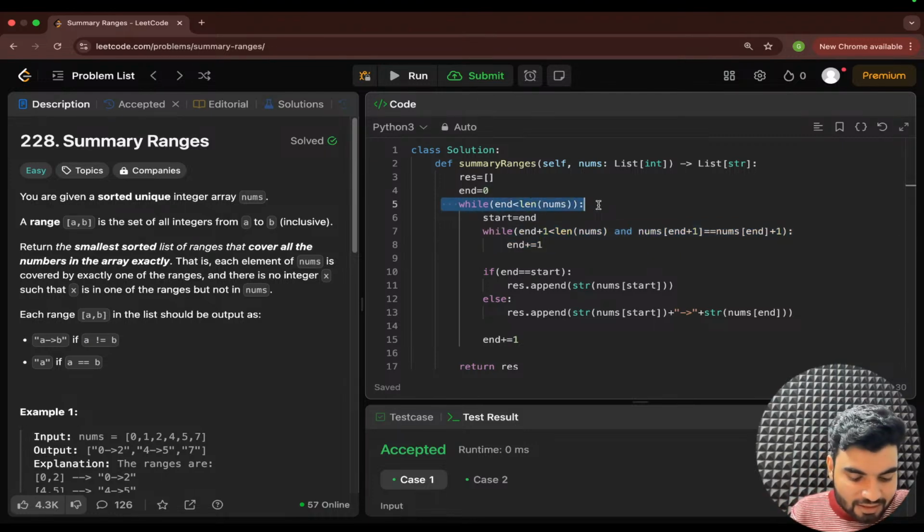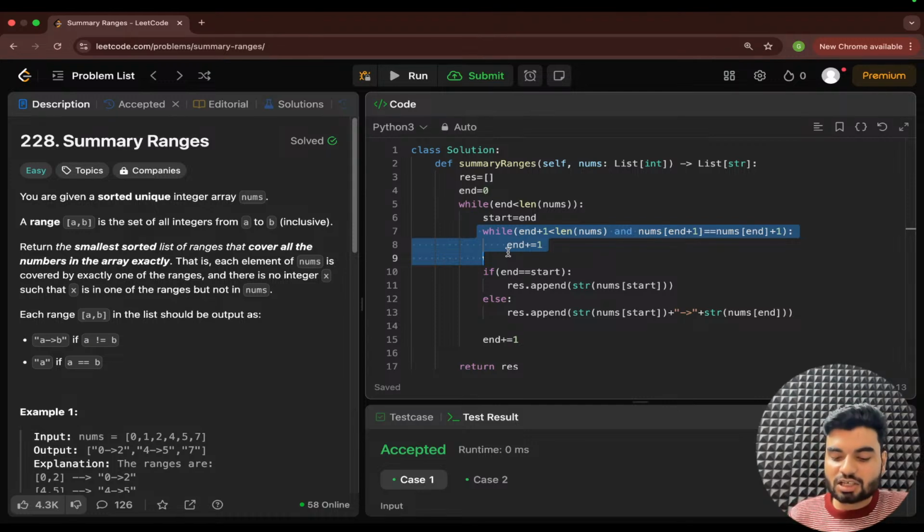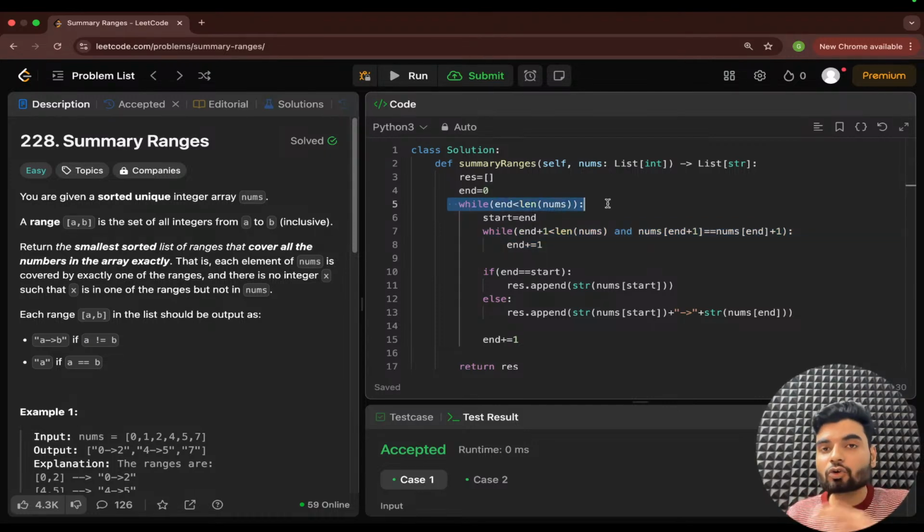Yes or no? You remember in this example, if end is pointing to 0, then end will point to 1, then end will point to 2. Next time, your start will not start from 0, your start will start from this 4. So basically the number of steps this loop will run, that same number of steps will be skipped by this particular outer loop. So basically both are doing the summation of the total time complexity of big O of n only,